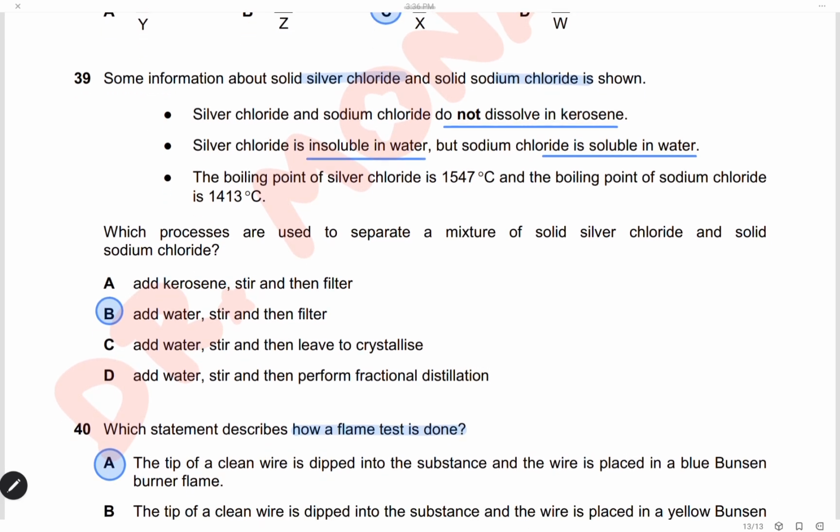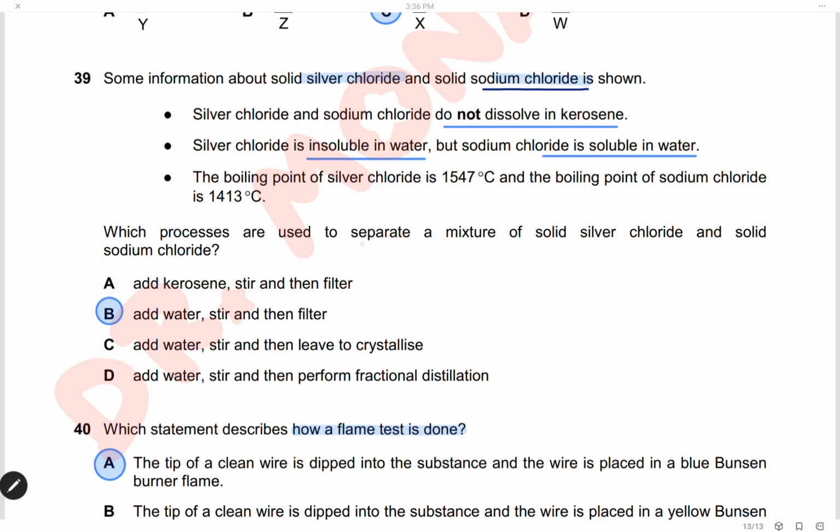Question 39. Some information about solid silver chloride and solid sodium chloride is shown. Silver chloride and sodium chloride don't dissolve in creosote. Silver chloride is insoluble in water, but sodium chloride is soluble in water. The boiling point of silver chloride is 1547 degrees Celsius, and the boiling point of sodium chloride is 1413 degrees Celsius.